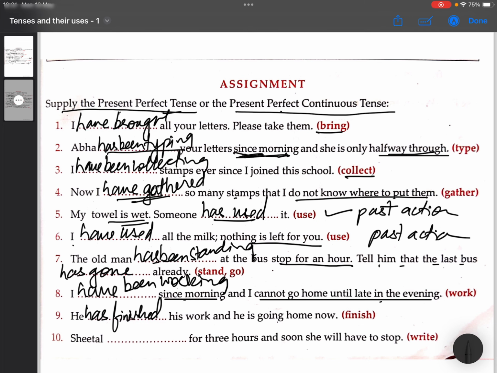Okay. Sheetal dash for 3 hours. Now, for is used for 3 hours and soon she will have to stop. That means the work started somewhere in the past and it is still going on. So, it is definitely going to be present perfect continuous. That is, Sheetal has been writing for 3 hours and soon she will have to stop.